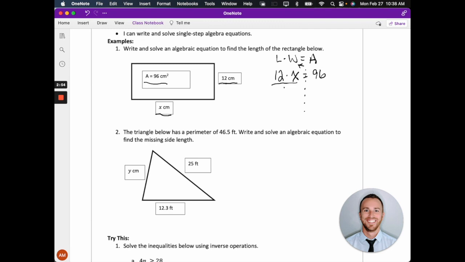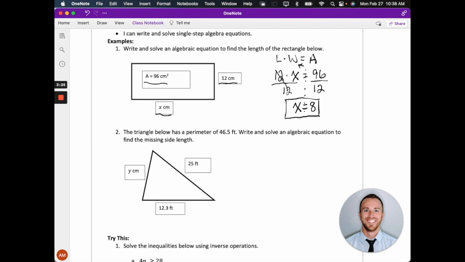So if I divide by 12, then on the right-hand side of the equation I'm also going to divide by 12. What I do to one side of the equation, I have to do to the other to maintain that balance. Well, 12 divided by 12 is 1. So I'm left with just x on its own, 1x, equals, and then I just have to do 96 divided by 12, which is 8. So I find that x is 8 centimeters.